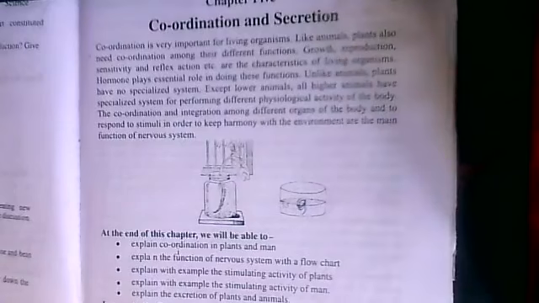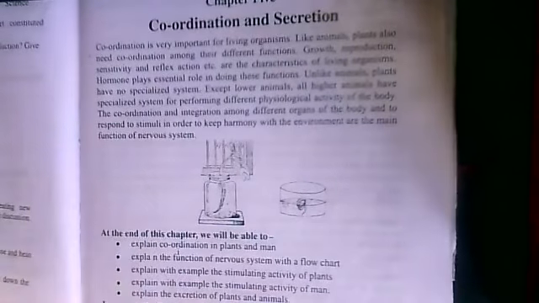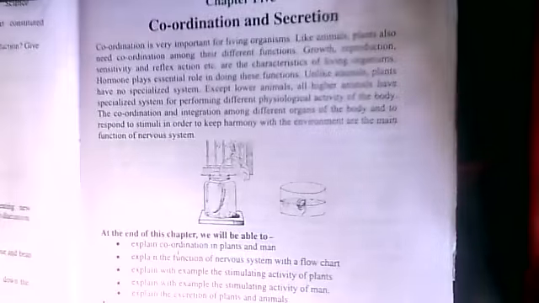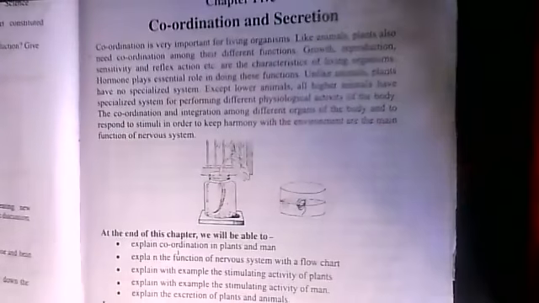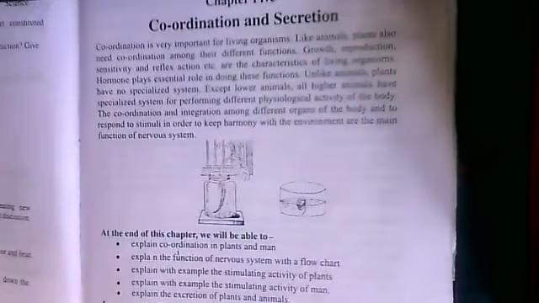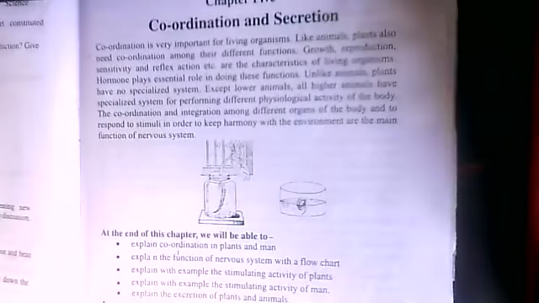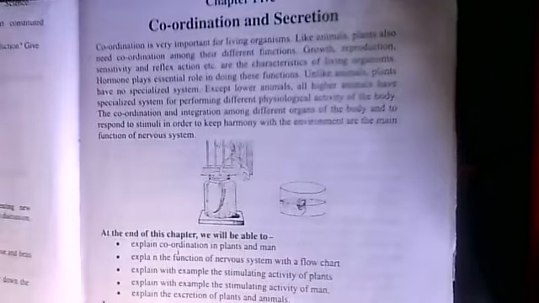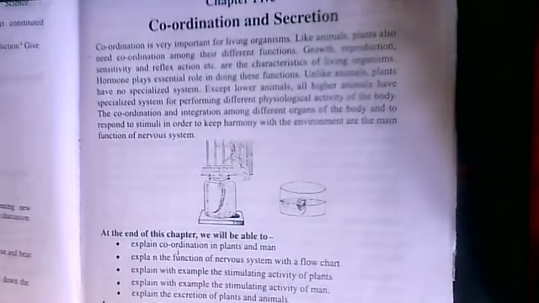Internally, this coordination is very important. You know, we have 5 systems in our body. For example, digestive system, muscular system, nervous system, excretory system, like this. The 5 main systems are there in the case of animals, but in plants there is also coordination.